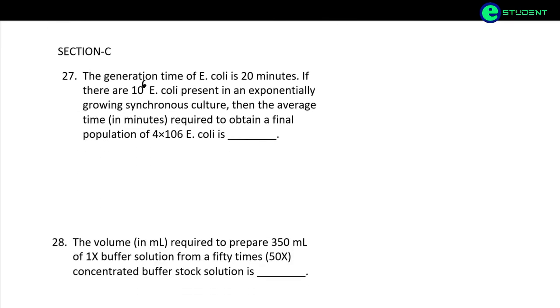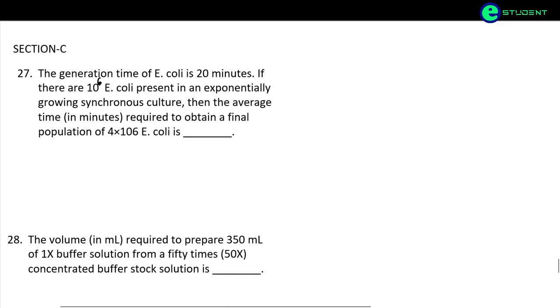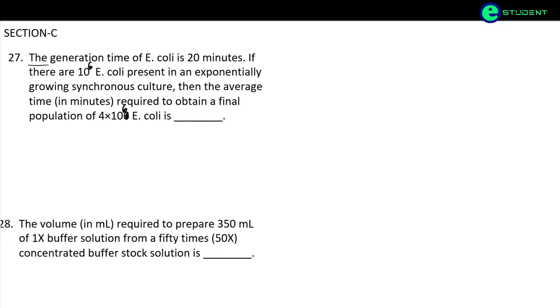Coming to the section C, which is a numerical type questions. Okay, so first question, the generation time of E. coli is 20 minutes. If there are 10 to the power 6 E. coli present in exponentially growing synchronous culture, then the average time required to obtain final population of 4 into 10 to the power 6 E. coli is. So here we need to use a formula which will help us determine the number of generation.